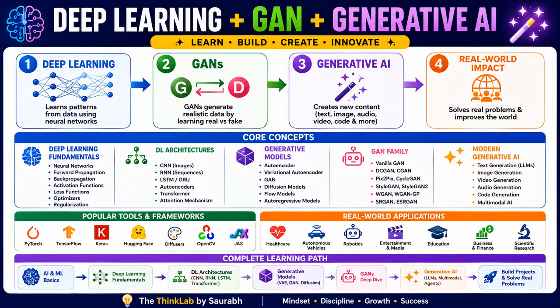So let's begin. If you check the AI hierarchy, first understand the hierarchy, right? What is artificial intelligence here? Artificial intelligence is the broadest field. Inside AI, machine learning comes. Inside machine learning comes deep learning. Inside deep learning comes generative AI. Think of it like this: AI is the entire city, machine learning is one district, deep learning is one neighborhood of the district, and generative AI is the newest and fastest growing building in that neighborhood.